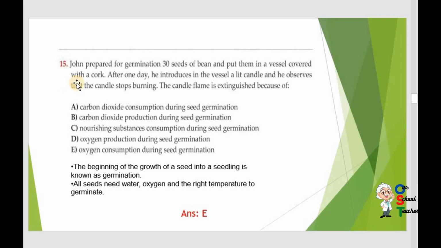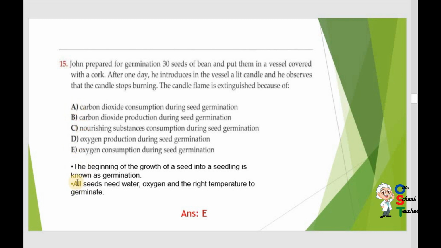Now question number 15. John prepared 30 bean seeds for germination and put them in a vessel covered with a cork. After one day, he introduces a lit candle into the vessel, and he observed that the candle stopped burning. The candle flame is extinguished because of carbon dioxide consumption during the seed germination. Carbon dioxide can be used to put out a flame, but during seed germination there is no consumption of carbon dioxide. So A is incorrect.